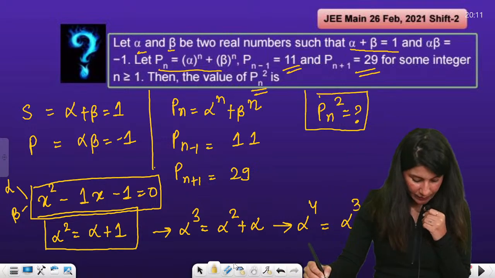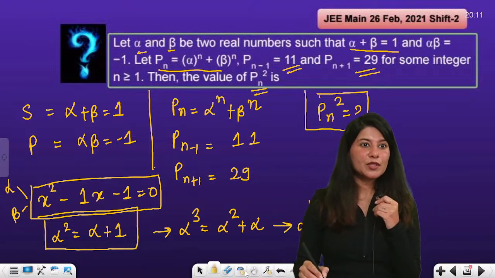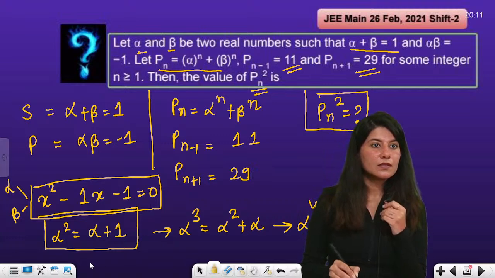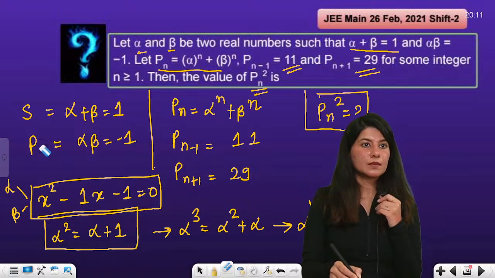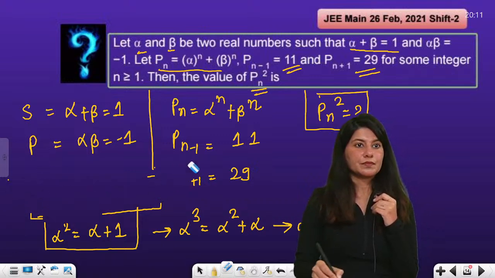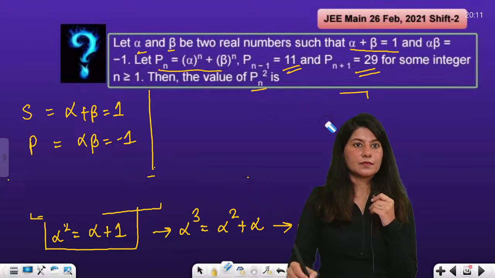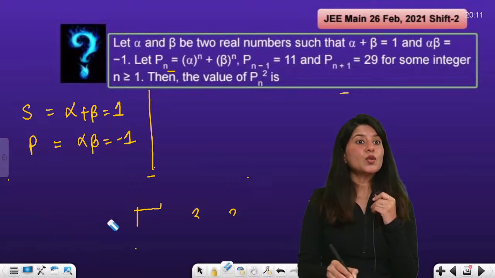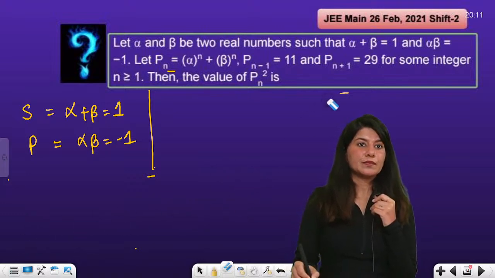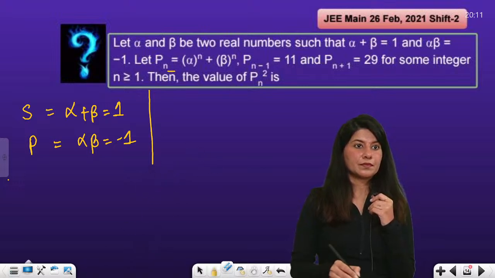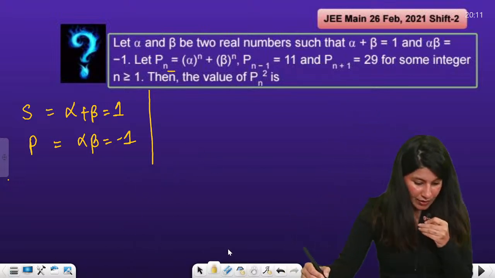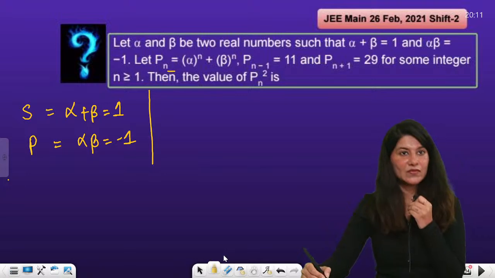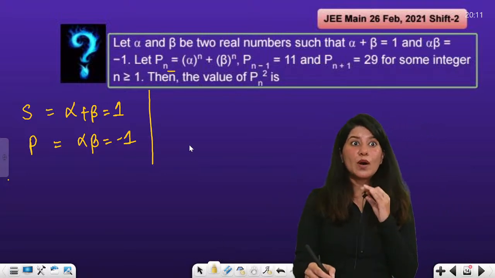Shall I repeat one more time? Yes? Let's do it one more time. And do not worry, I'll be telling you the shortcut as well. Okay? So yes, who asked me to repeat? Meenakshi. Yes. Let us understand this one more time.